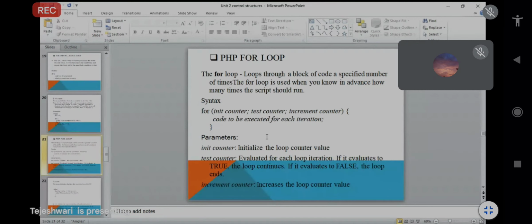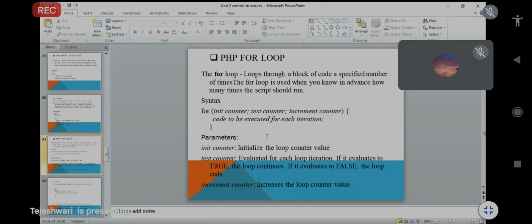We have to set some starting counter value, like $x equals 1, $i equals 1, or $i equals 0. So I specified the value of $i as 0. That will be your starting point, or we can say it is set with a 0 value. That is nothing but your init counter.